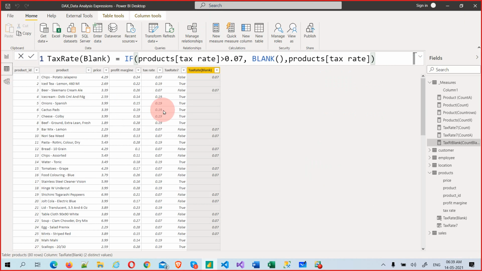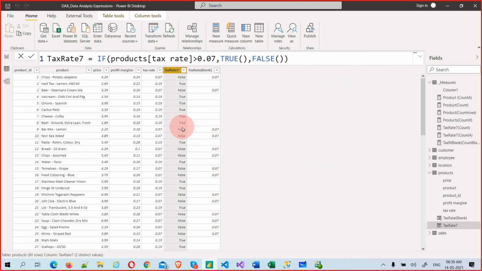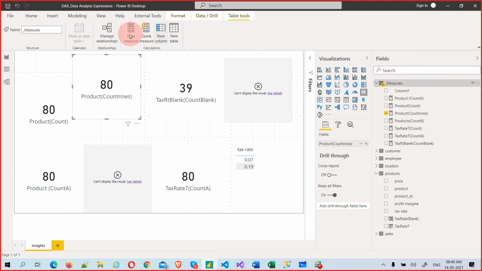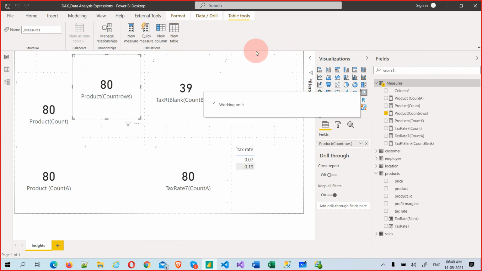Okay. So now I want to see the count of, let me just tell you here, I want to take this count here. What count have they taken? True or false count they have taken. But I want to take only the true values count or false values count. Something like that. Let's go back and just create the AX function. Let's create a new measure. It counted everything, but I want only the true values or only the false values.